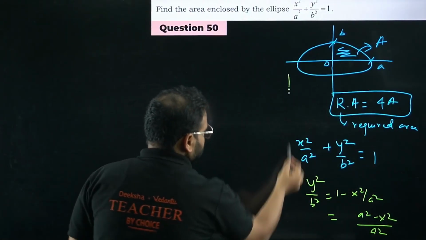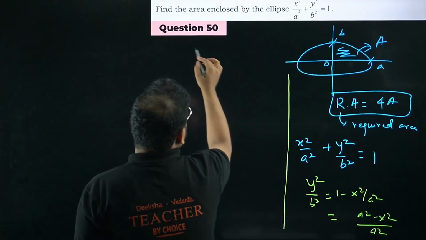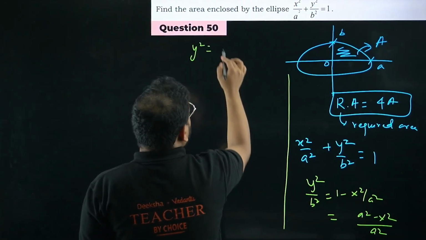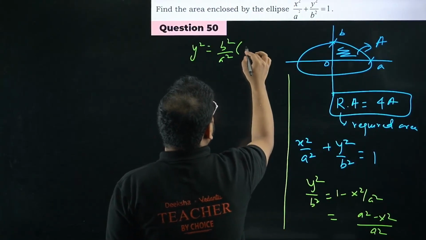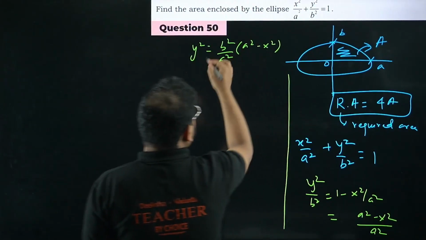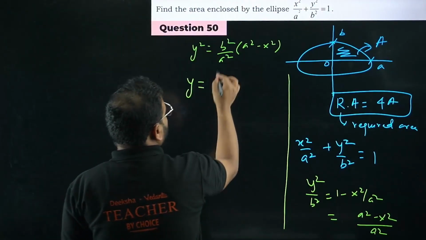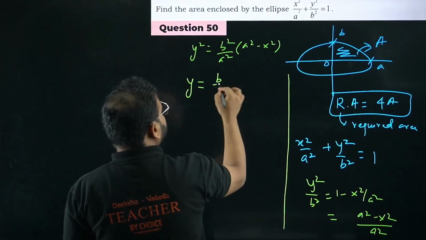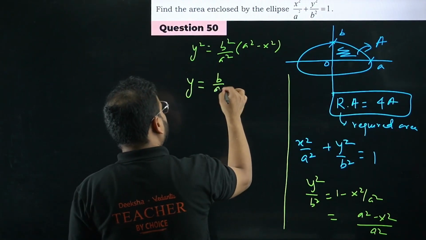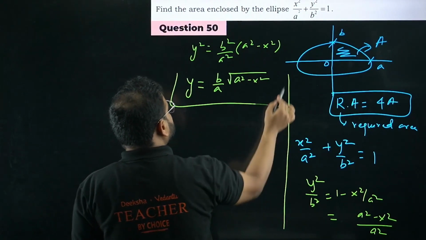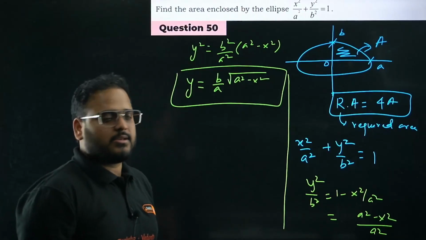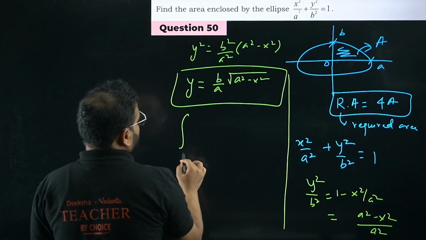Now I'm getting y square equals B square by A square times A square minus x square. Now take the root. Y equals the root of this, which will become B square simply B, A square simply A, and the root of A square minus x square. This is the function. The subject is y in terms of x. Now integrate this from where to where?